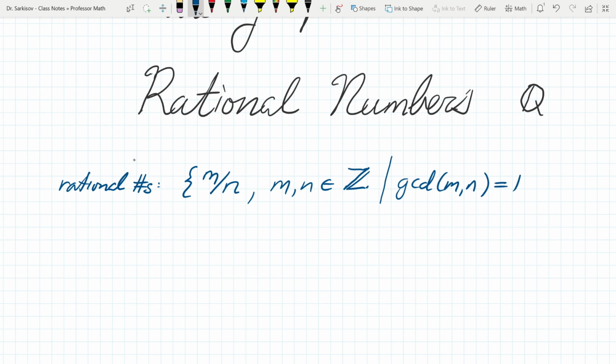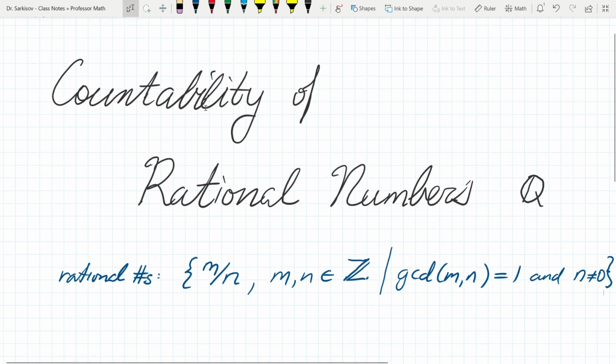And n cannot equal 0, right? We're not going to divide by 0. We're going to forbid that. And so that is the set of rational numbers, in other words, fractions. We're talking about countability.